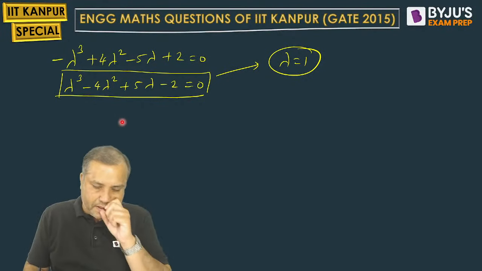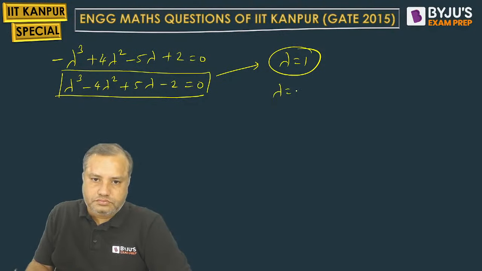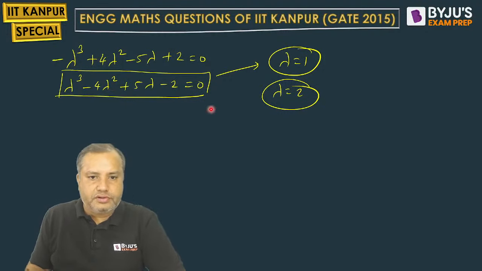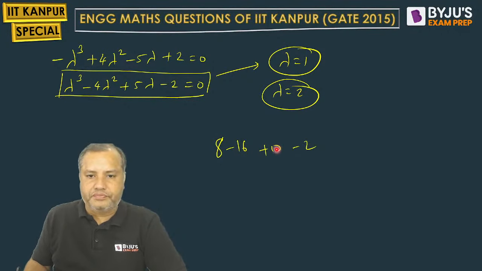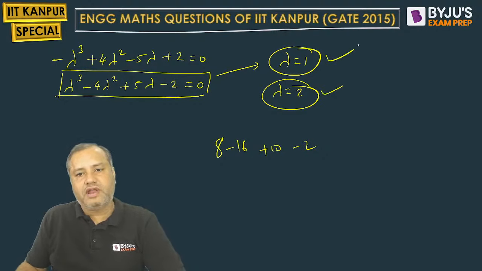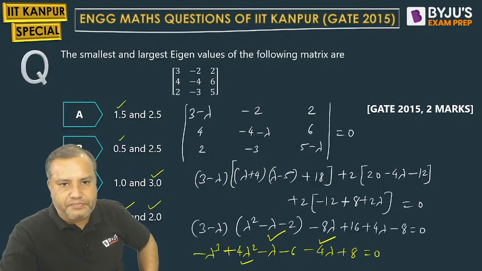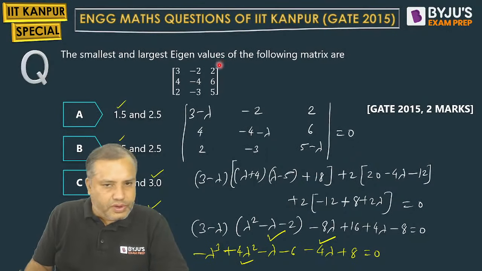Okay? Yes, sir. Now put lambda equal to 2. So 2 cube is 8. 2 square is 4. 4 4s are 16. 5 2s are 10. Minus 2. Okay. 10 minus 2 is 8. 8 plus 8, 16. Wow, both the values are satisfying this. What are they asking you? The smallest and the largest eigenvalue.